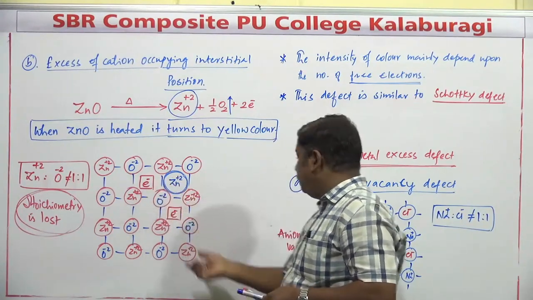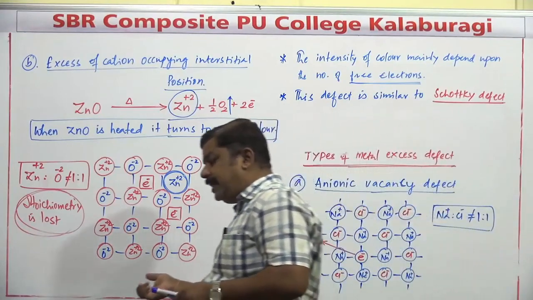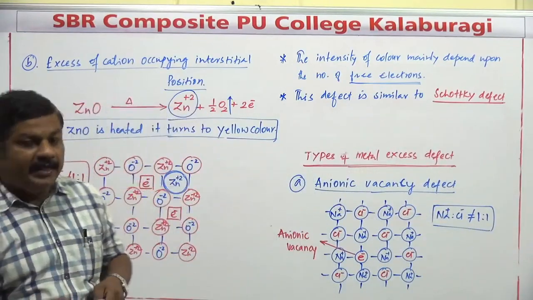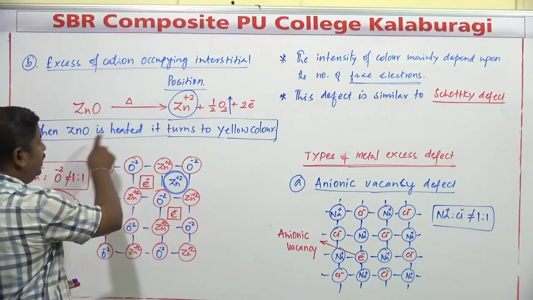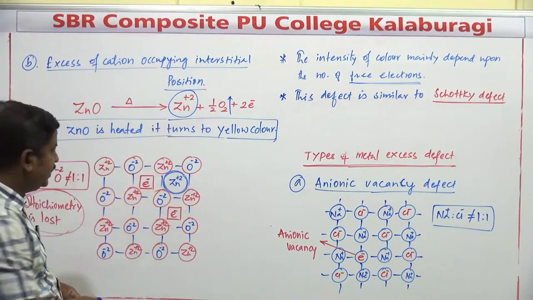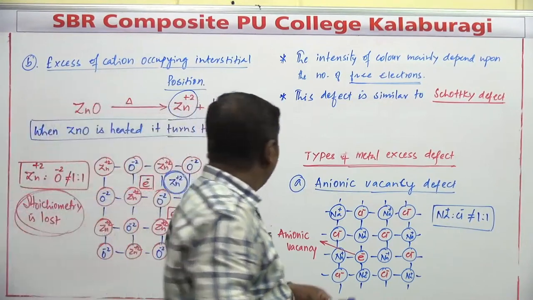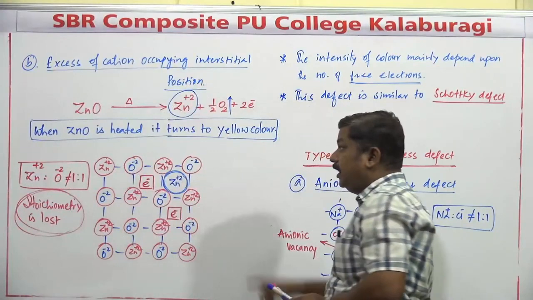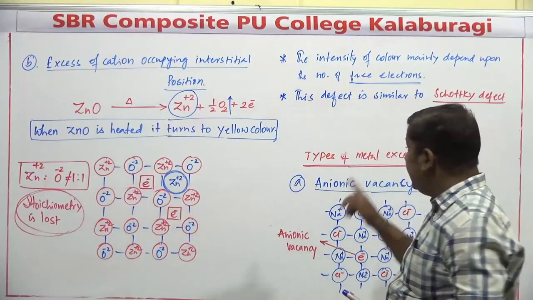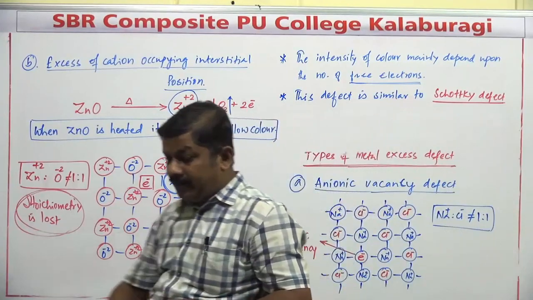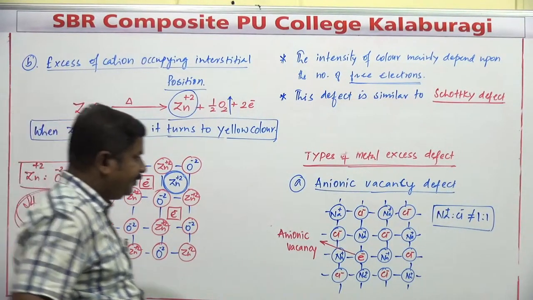As these electrons are going to be there, as I have explained in case of the previous example, because of excitation and de-excitation of electron, the compound exhibits one or the other color. So the best example is going to be zinc oxide, and this defect is known as what? Excess of cation occupying what? The interstitial position. It's the second type of metal excess defect. So the best example is going to be zinc oxide, right?